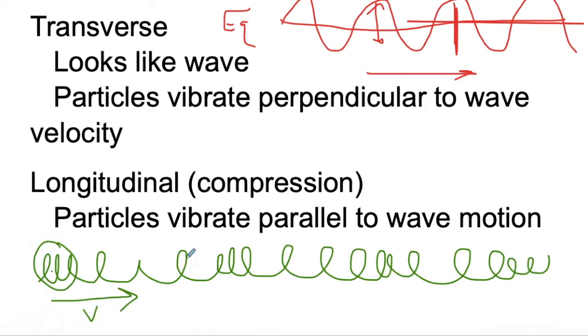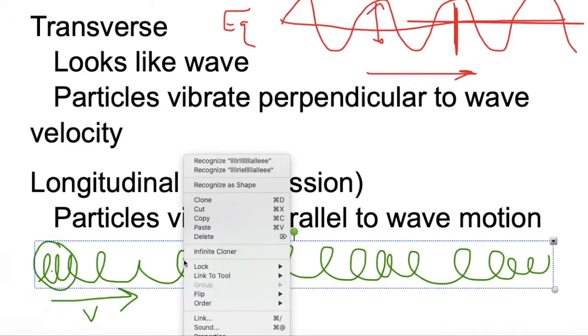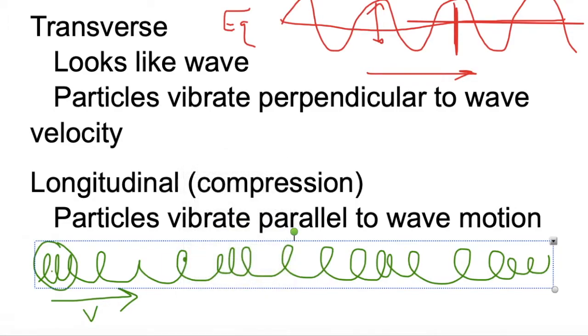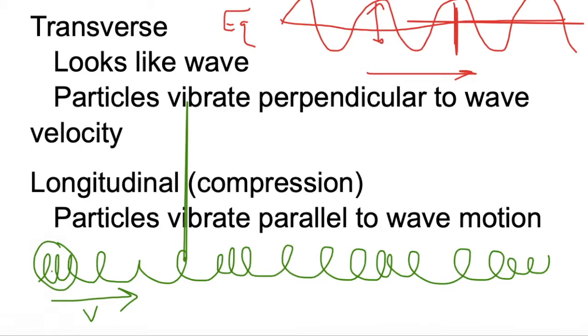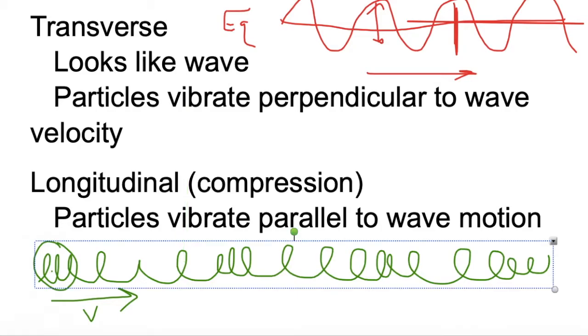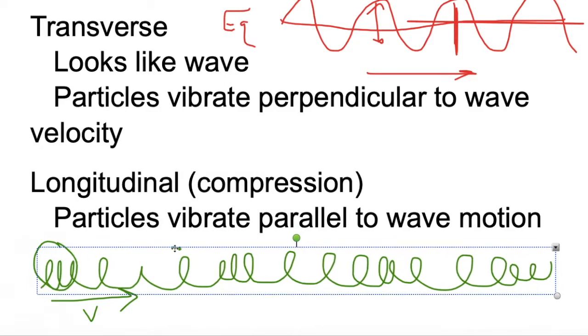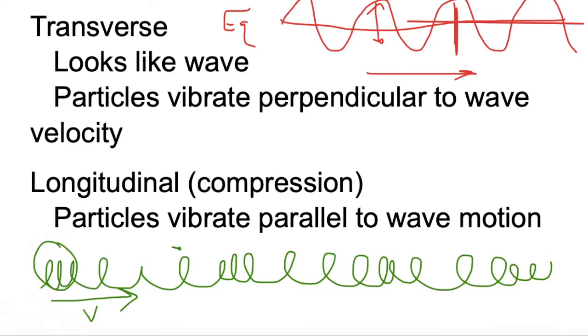But each particle, if we just took a particle right there, we could show that it moves back and forth in place, parallel to the wave motion. So if we just looked at that dot, it would be moving back and forth in place, along the direction of the wave velocity.